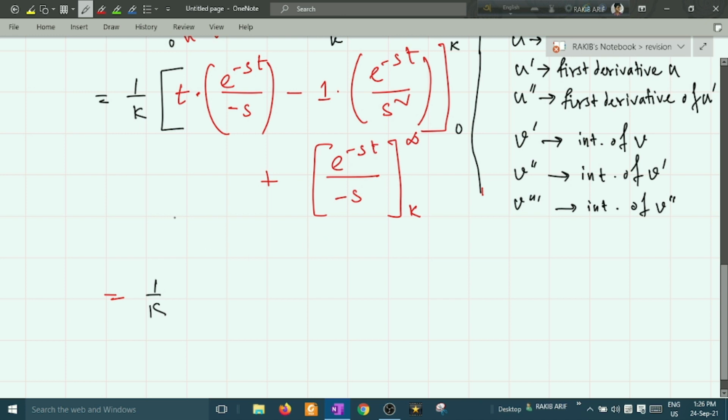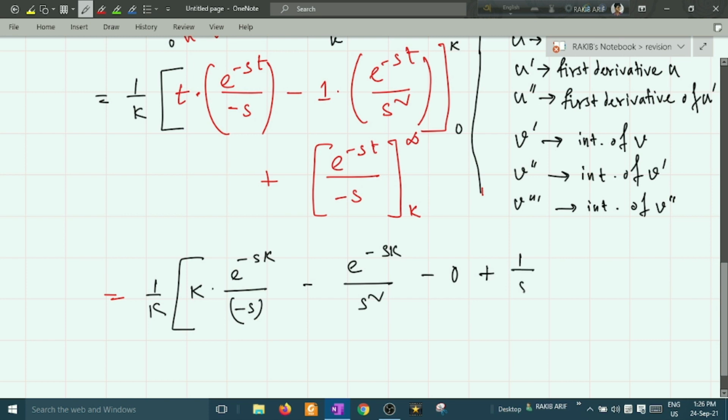After putting these limits, I am writing this: e to the power minus sk upon minus s, and it is e to the power minus sk by s squared, minus 0 plus 1 by s squared.